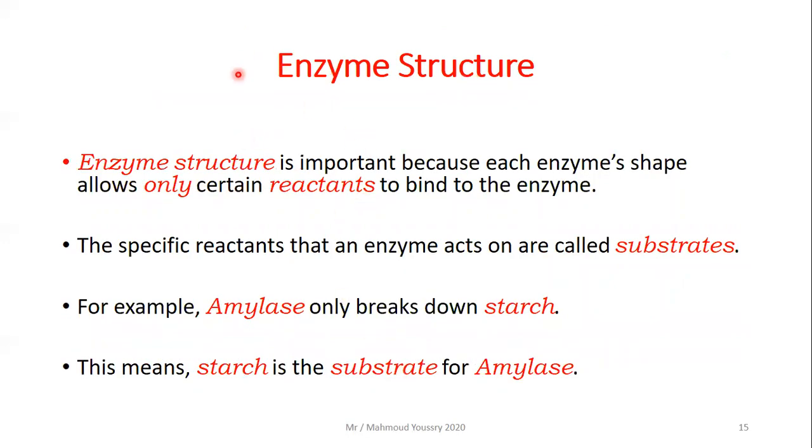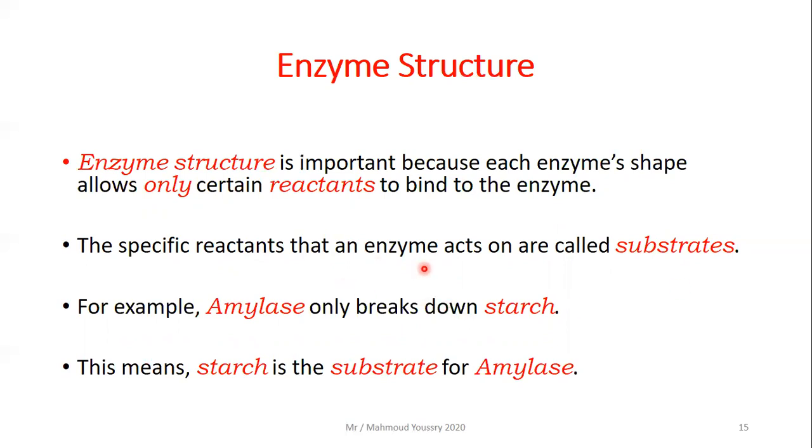Then what about the enzyme structure? Enzyme structure is important because each enzyme's shape allows only a certain reactant to bind to the enzyme. This is like the lock and the key. Only a certain reactant can bind to a certain enzyme. This is according to the enzyme's shape. So the specific reactants that an enzyme acts on are called substrates. So the chemical substance or the material that the enzyme acts on is called a substrate.